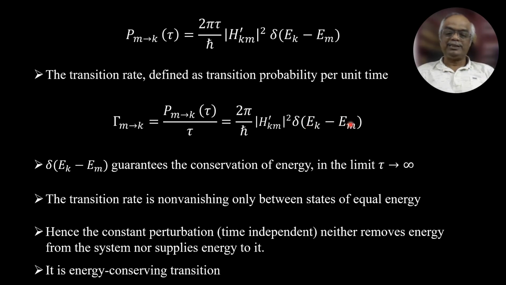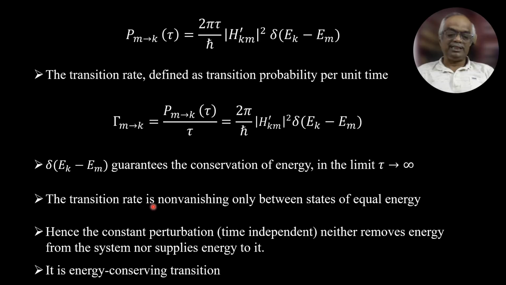This delta function exists only for Ek equal to Em. So for constant perturbation, the transition is at the same energy level. That is, delta of Ek minus Em guarantees the conservation of energy in the time limit tau tends to infinity.